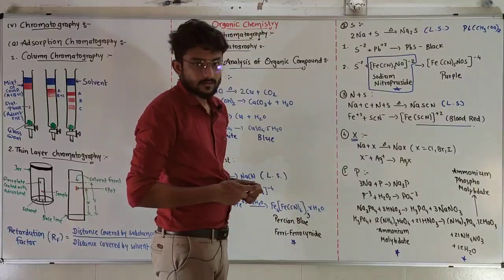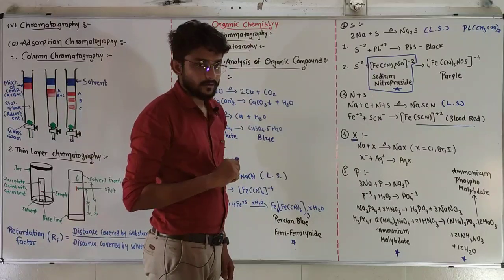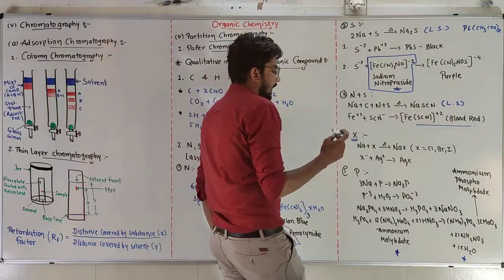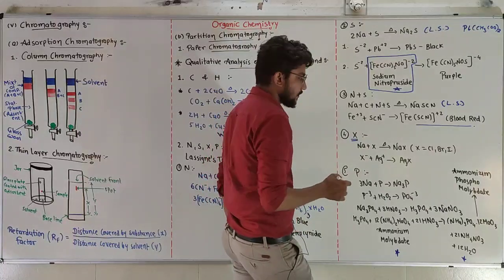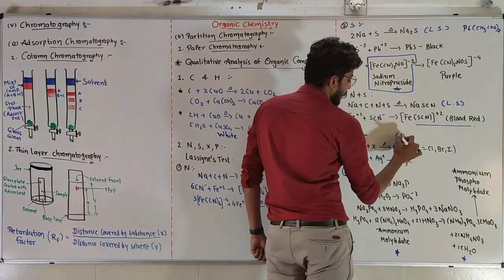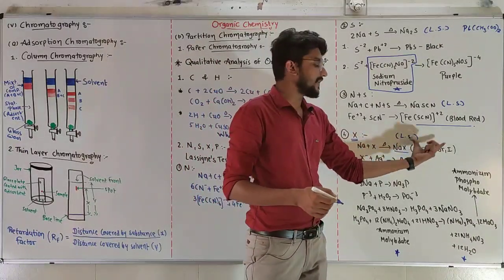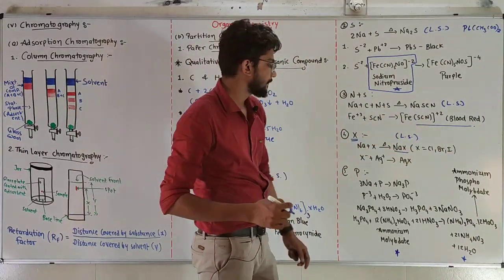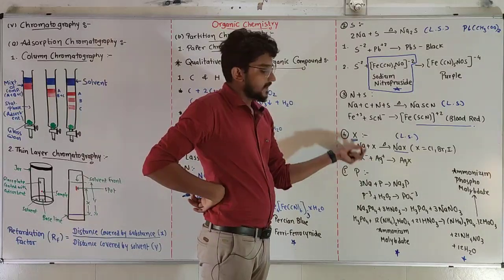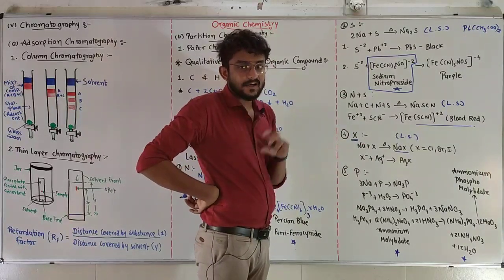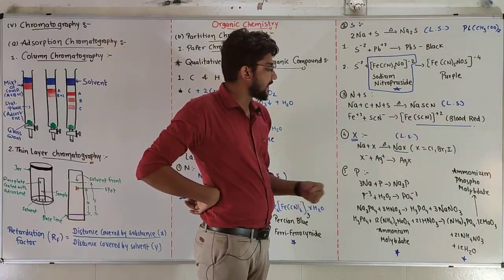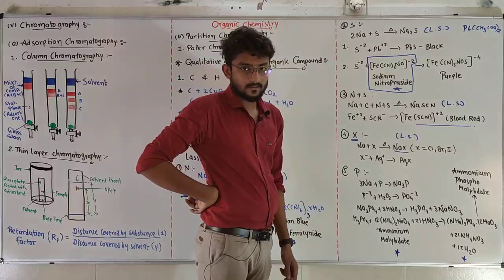element is halogen: chlorine, bromine and iodine. If halogens are present in the solution, our Lassaigne solution will contain NaX, meaning NaCl, NaBr or NaI. Simply add some nitric acid to make it acidic, and after that add AgNO3.